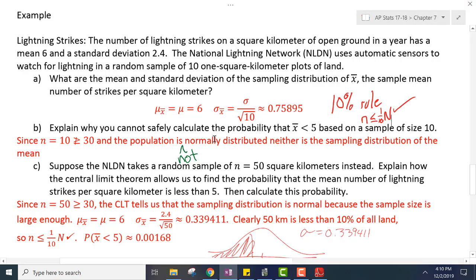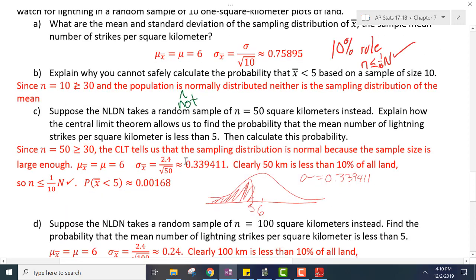Explain why you cannot safely calculate the probability that x bar is less than 5 based on a sample size of 10. Well, since 10 isn't 30 or greater, and the population is not normally distributed, neither is the sampling distribution of the mean.